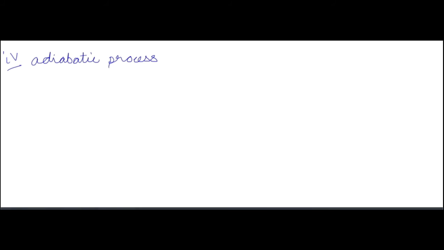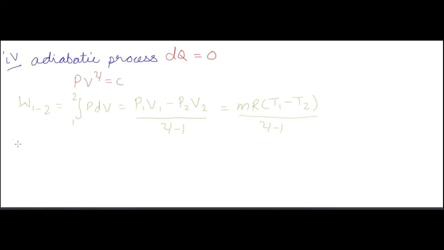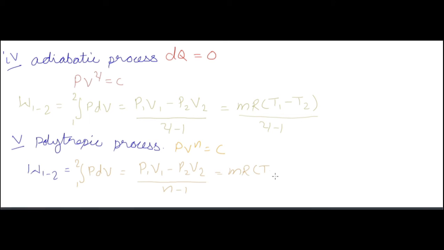Now, the adiabatic process. In the adiabatic process, dQ is equal to 0, no heat transfer. Work done is equal to (P1V1 minus P2V2) by (gamma minus 1), or mR(T1 minus T2) by (gamma minus 1). Similarly, in the polytropic process, it is (P1V1 minus P2V2) by (n minus 1), equal to mR(T1 minus T2) by (n minus 1).